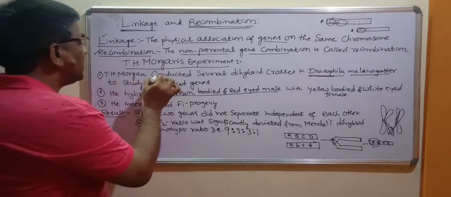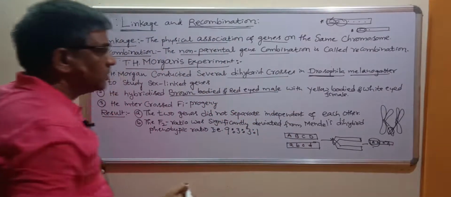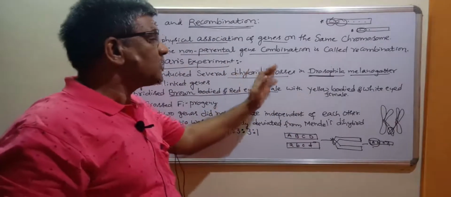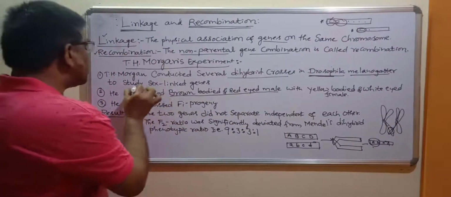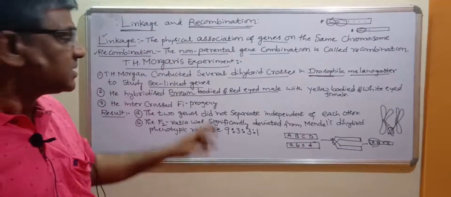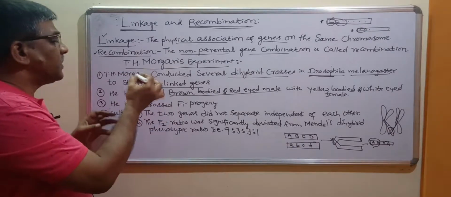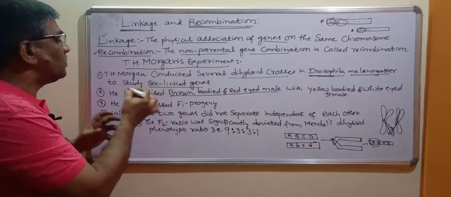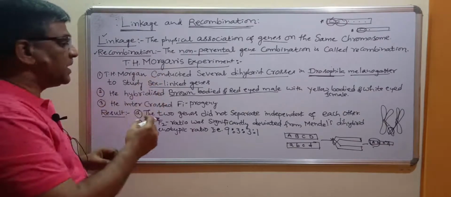Morgan conducted several dihybrid cross experiments. He conducted several dihybrid crosses in Drosophila melanogaster to study the sex-linked genes. To study the inheritance of sex-linked genes, he conducted this experiment. So now let us understand the typical concept here. You must know some inner idea which is present behind this.